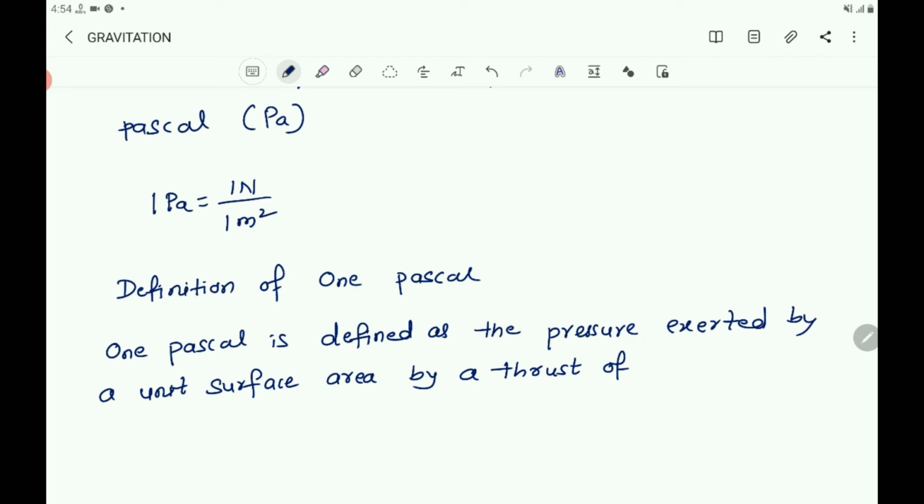So you know that a thrust of 1 Newton is exerted per unit area.